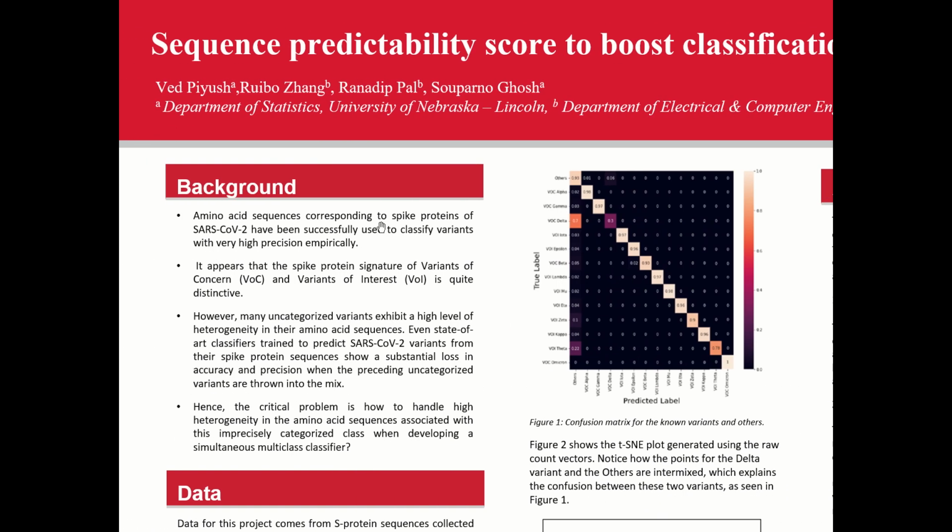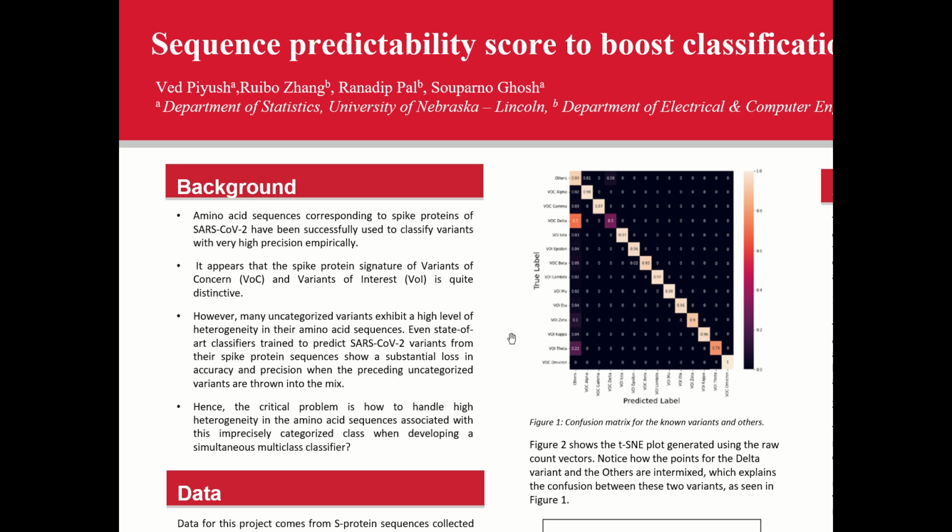So a little bit of background. Currently amino acid sequences corresponding to spike proteins have been successfully used to classify variants. And we noticed that the protein signature for variants of concern and variants of interest are quite distinctive. However, there exist many uncategorized variants which display a high level of heterogeneity.